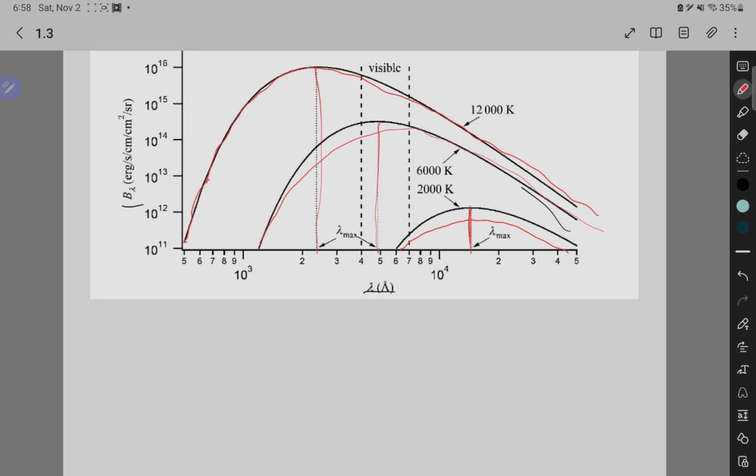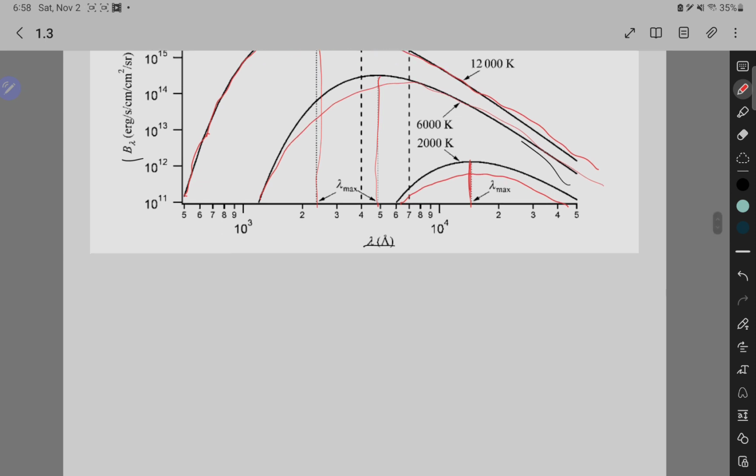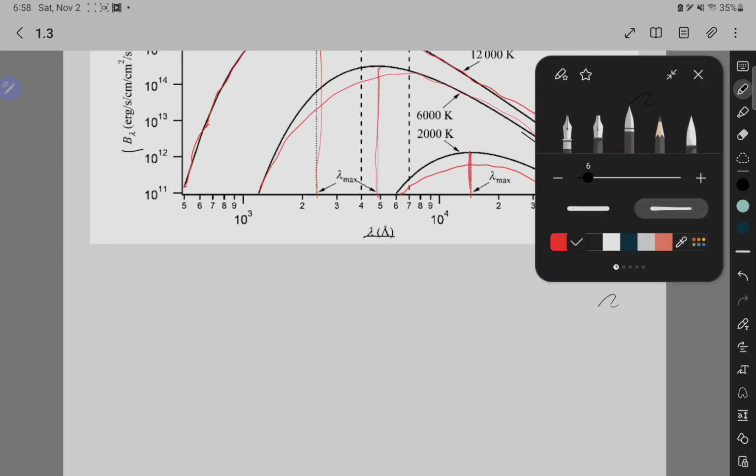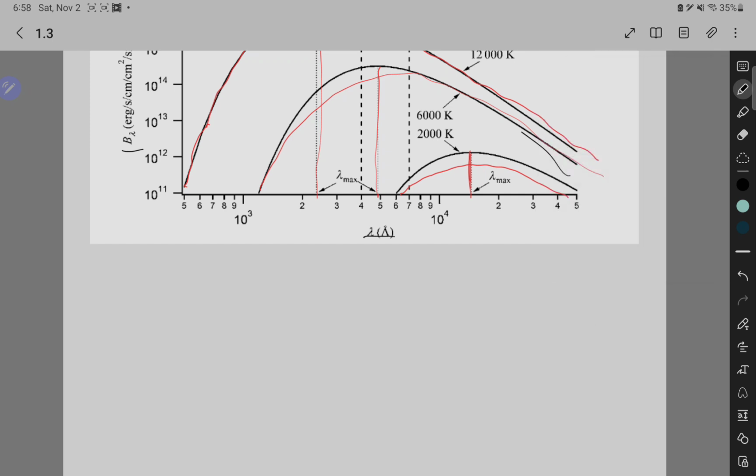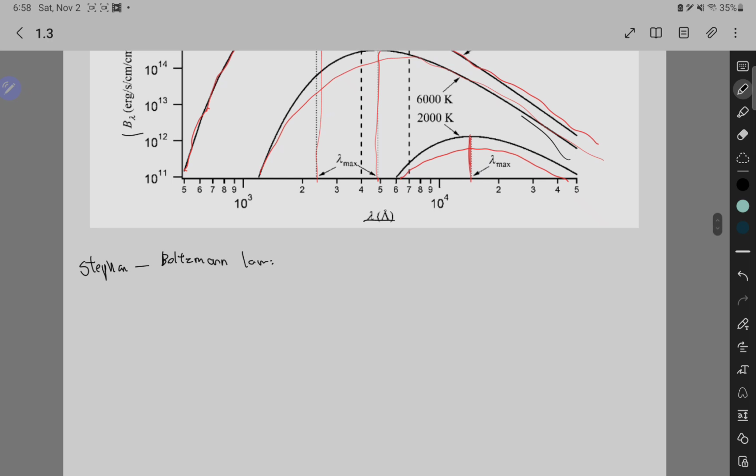But first of all, I want to talk about the Stefan-Boltzmann law real quick, just to get that before we talk about the lambda max. So the Stefan-Boltzmann law says the flux is equal to sigma times T to the power of 4. So what does this mean? What does the flux mean in this case? Well, it means the total power output per unit area. So this F here really gives us the total power per unit area.